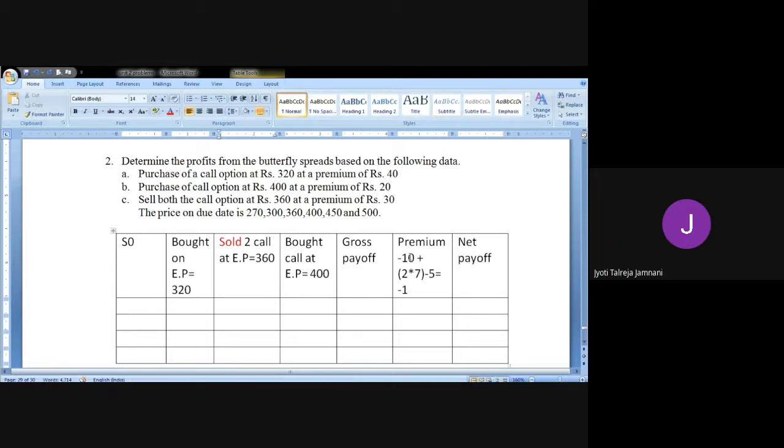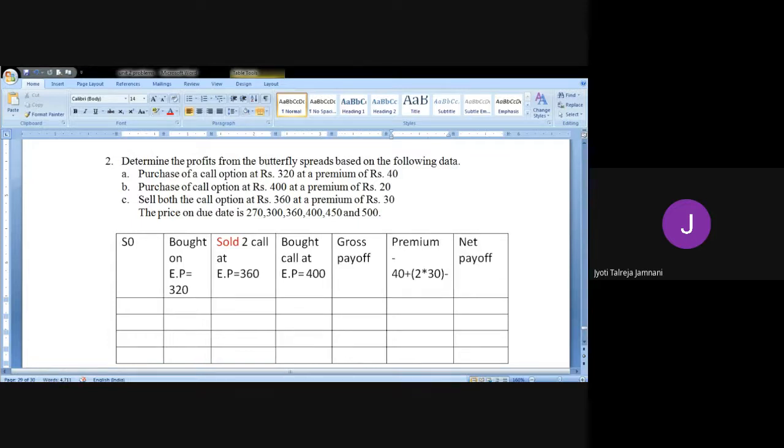Now the premiums they have given here. So when I purchase, I have to pay premium. So for the first one, I will pay 40 rupees. Then again I have purchased, so again I will pay 20 rupees. Or first we'll take what we have received. We are receiving 2 into 30 rupees. Two options we have sold, and then we'll minus the options which we have paid, that is 40 and 20.